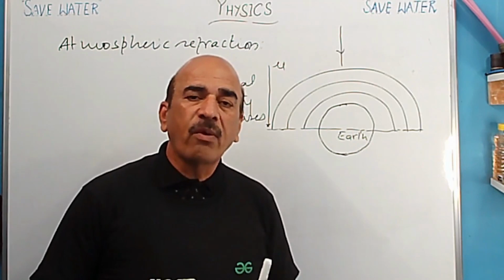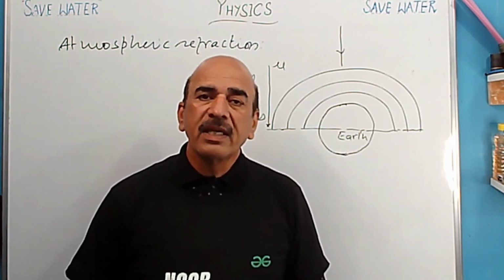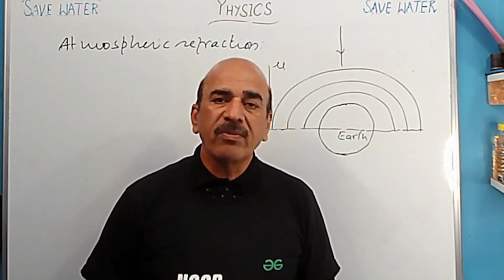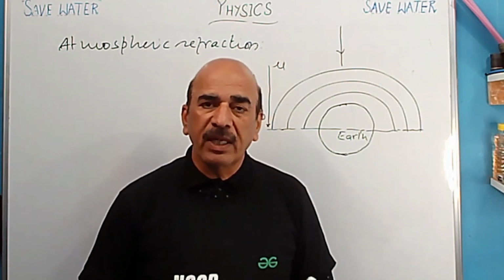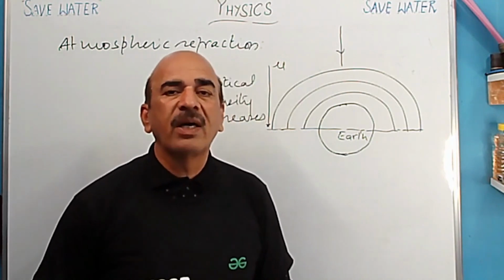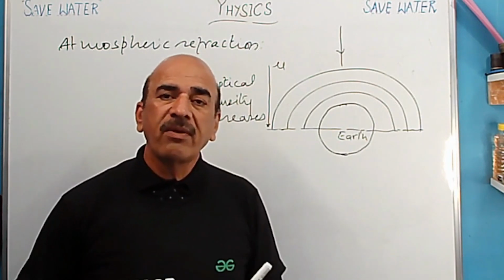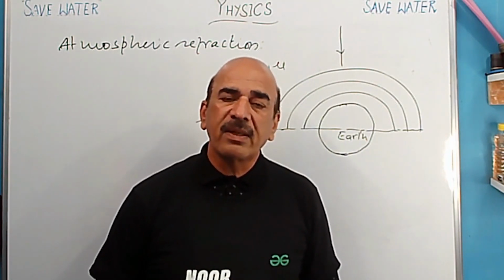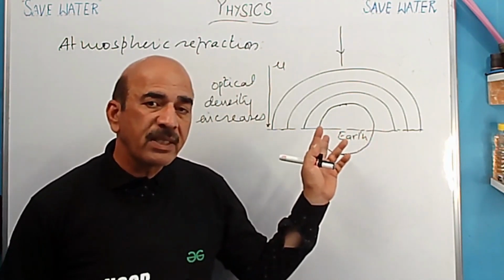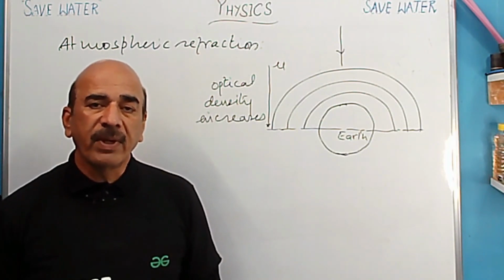Because of the change in optical densities of different layers of atmosphere, the path of the light will change. And change in path of light, we know, when it passes from one medium to another, or through different layers of different optical density, then its path is changed. So its path will change. And we know that change in path of light when it travels from one medium to another is known as refraction. So here refraction is taking place in the atmosphere, therefore it is known as atmospheric refraction.